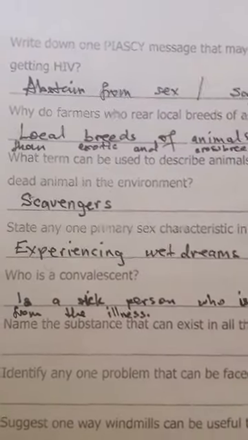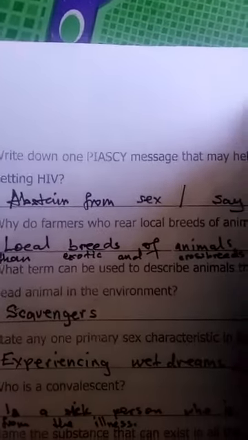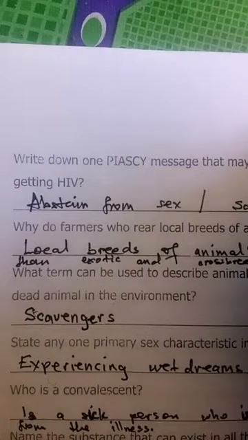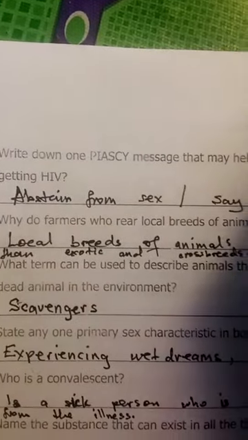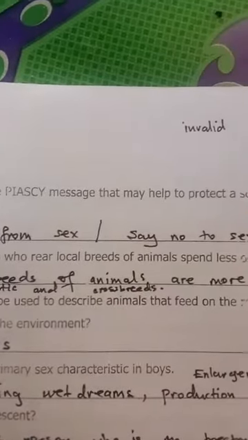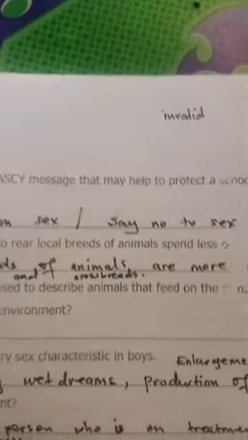But remember, we also have another one who is called an invalid. So that is a sick person who is totally down with the illness, who is very sick.